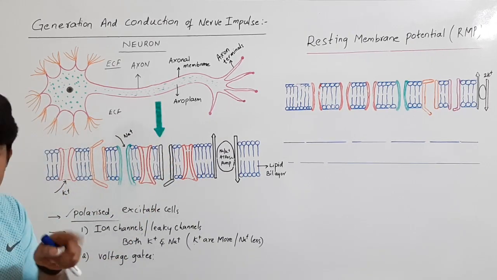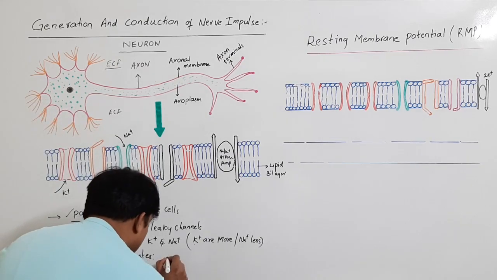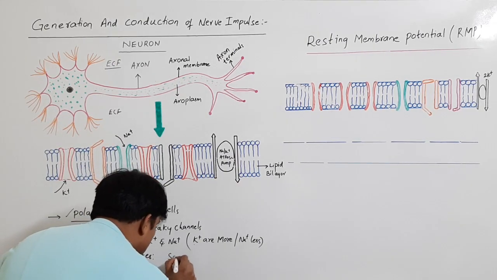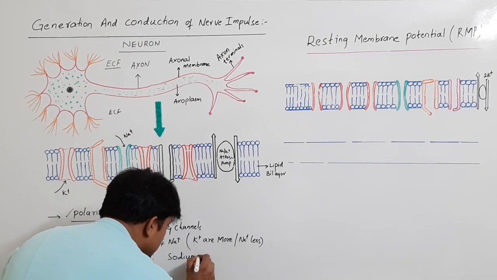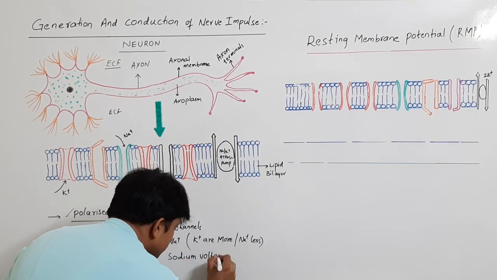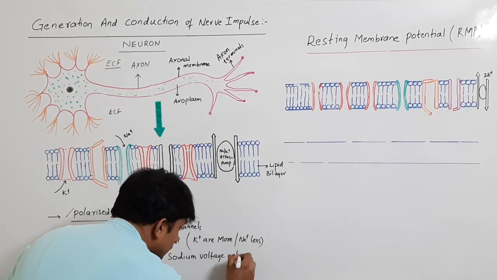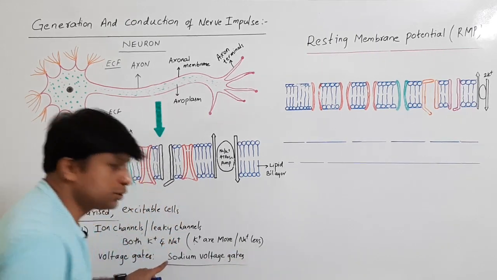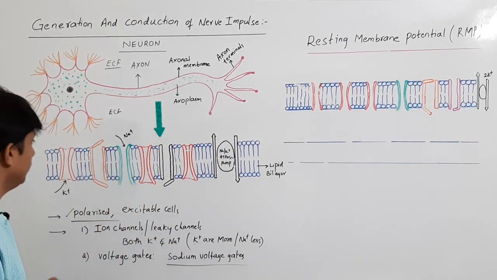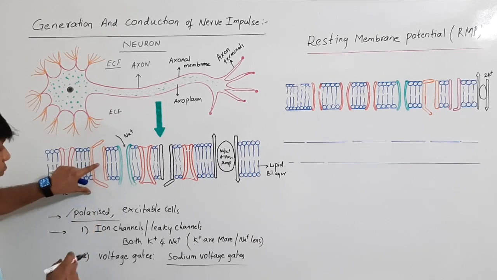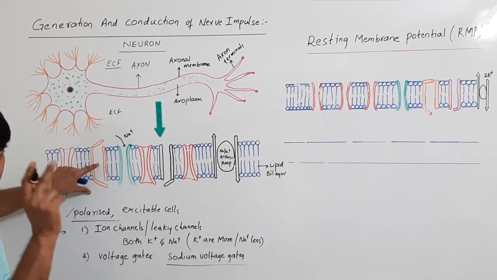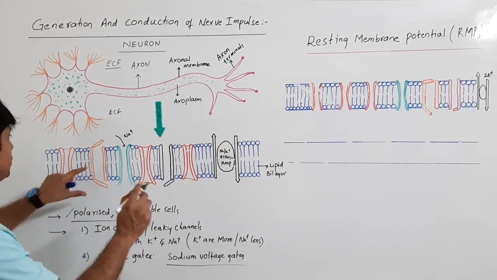The voltage gates are present for sodium. There are sodium voltage gates. Look, this is for the sodium voltage gates. And for sodium, there are two voltage gates.